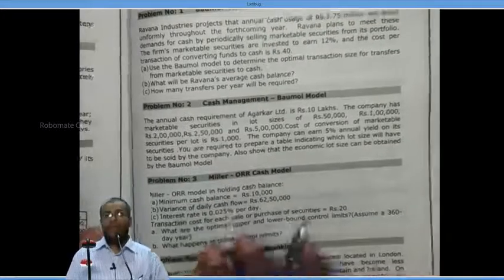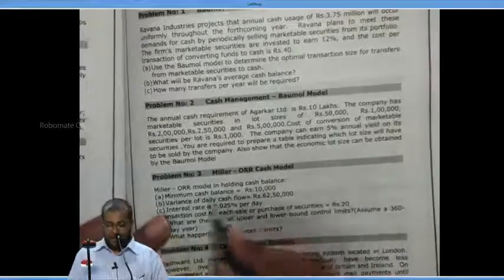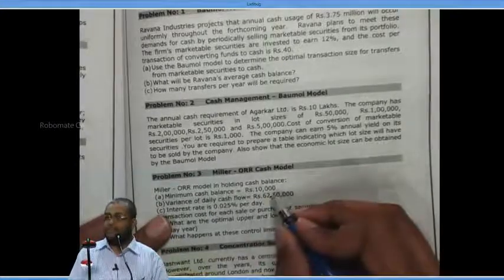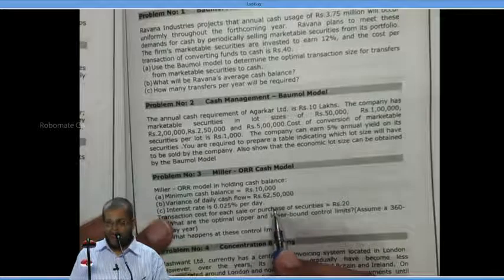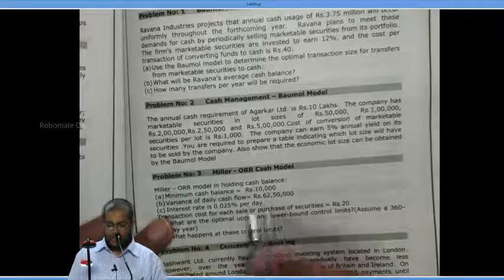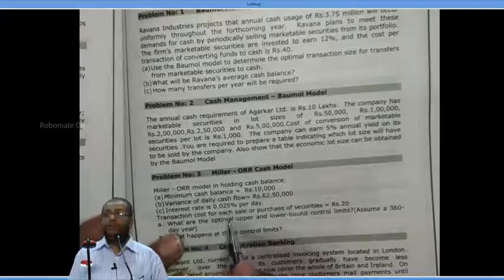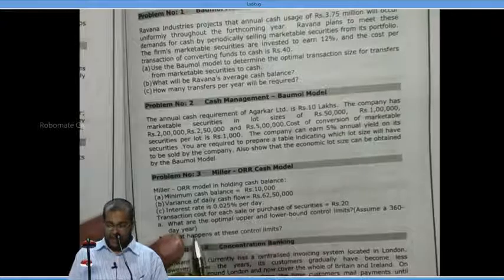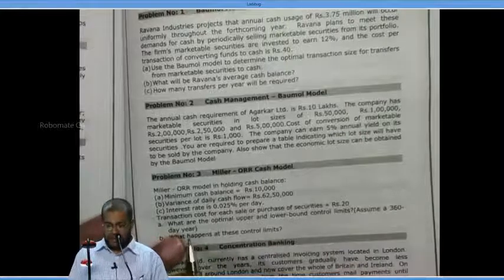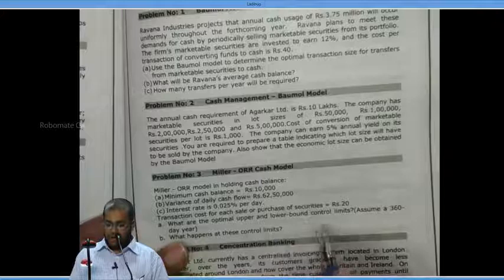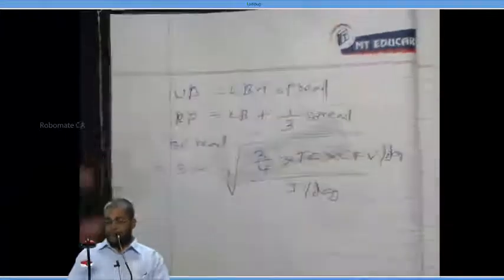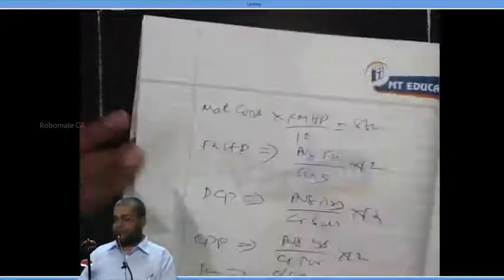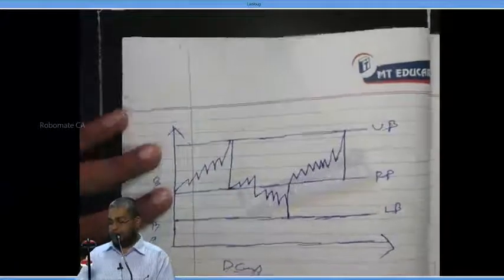Miller-Orr model. The minimum cash balance is 10,000, which is the lower bound. The variance of daily cash flow is 62 lakh 50,000. The interest rate is 0.025% per day and the transaction cost is 20. What are the optimum upper and lower bound control limits? Let's do it together quickly. First, we have to calculate the spread. Write down.